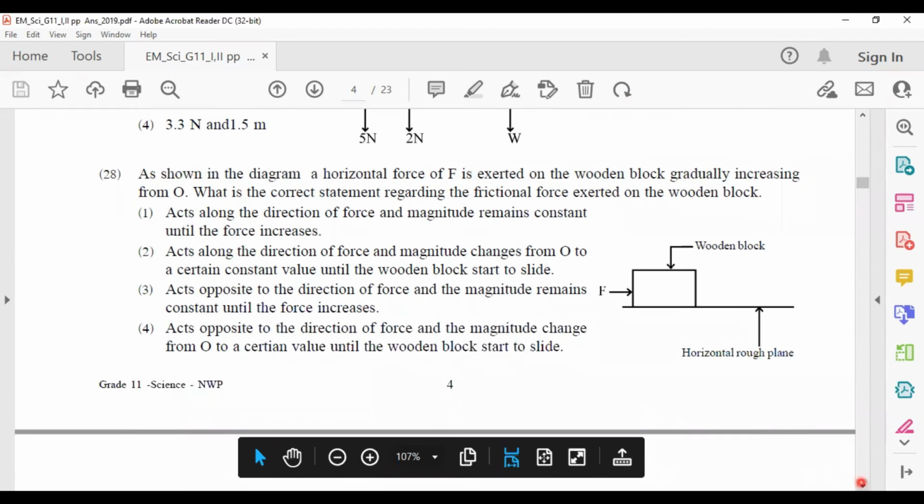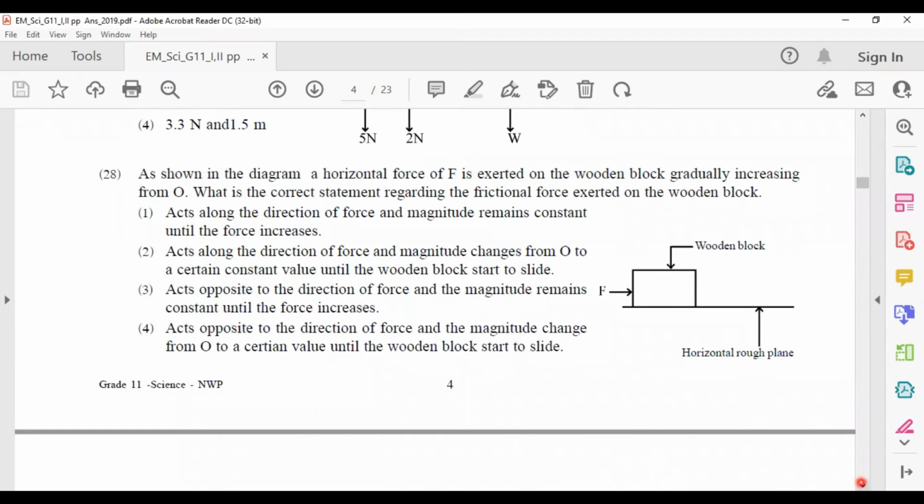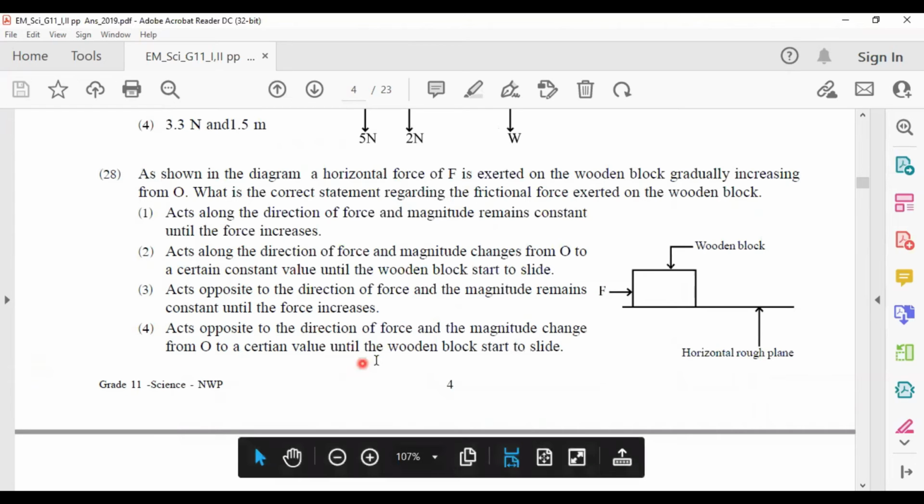28. As shown in the diagram, a horizontal force F is exerted on the wooden block, gradually increasing from 0. What is the correct statement regarding the frictional force exerted on the wooden block? Answer number 4: the frictional force acts opposite to the direction of the force, and the magnitude changes from 0 to a certain value until the wooden block starts to slide.